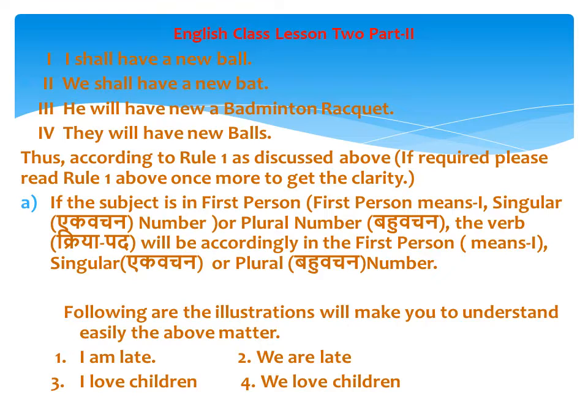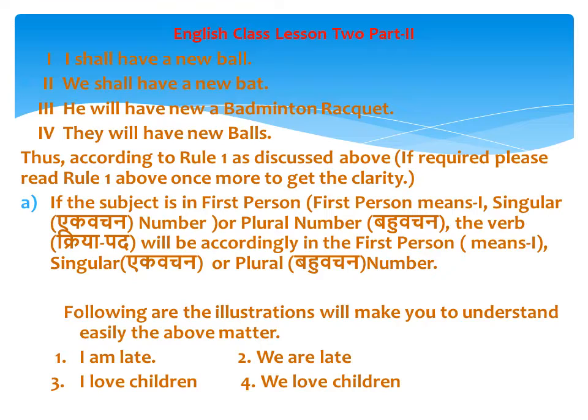Thus, according to rule 1, as discussed above, if required, please read rule 1 above once more to get clarity. Point A, if the subject is in first person, means I, singular ekvachan, और प्लूरल नंबर बहुवचन, द वर्ब जिसे हम क्रियापद कहते हैं विल बी अकॉर्डिंगली इन द फर्स्ट पर्सन, मीन्स आई सिंगुलर वचन, सिंगुलर एक वचन और प्लूरल बहुवचन नंबर.